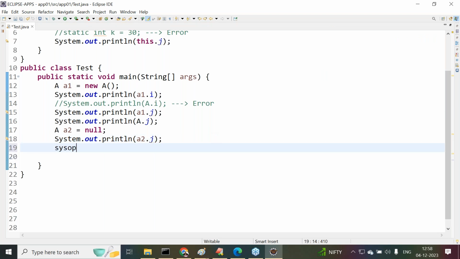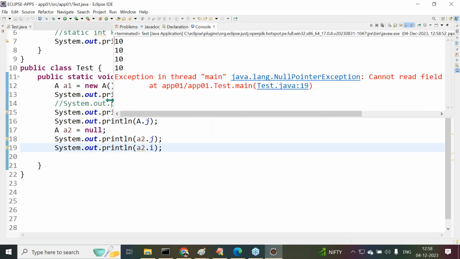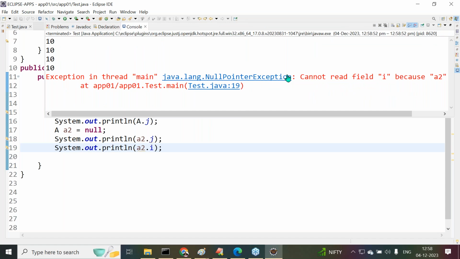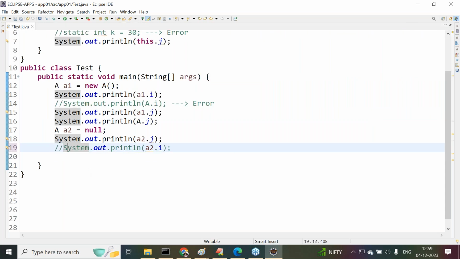But observe carefully. System.out.println of A2.i, where I provided the variable i. Tell me what we are going to get now. Definitely here we get an exception. What is that exception? Java.lang.NullPointerException: cannot read field i because A2 is null. Right, sir. Now we are getting a null pointer exception here. These are the various points we have to understand.